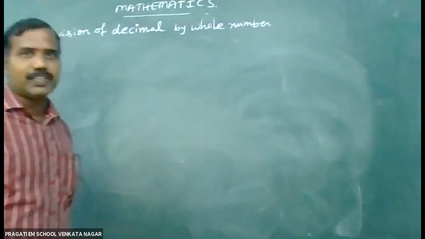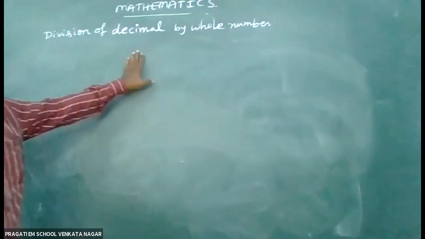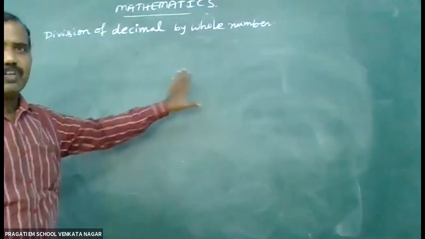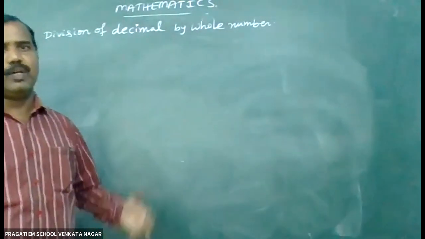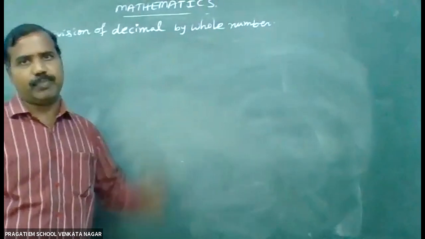First, let us see division of decimals by a whole number. How to do the division of a decimal number by a whole number? Let us see.